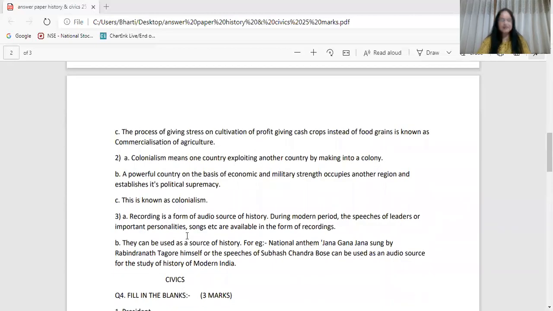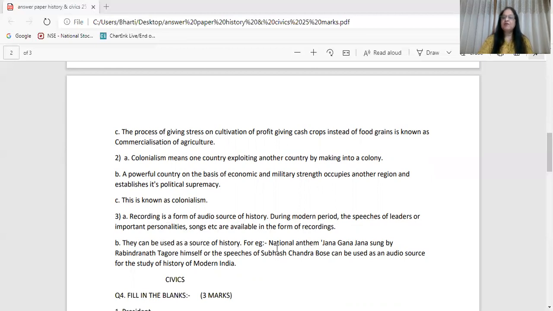Third answer. Now, question क्या है? Explain concept of audio sources. Recording is a form of audio source of history. During modern period, the speeches of leaders or important personalities, songs, etc. are available in the form of recordings. We all make use of that. They can be used as a source of history.